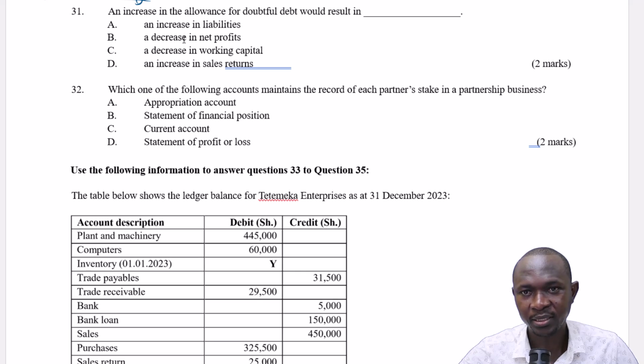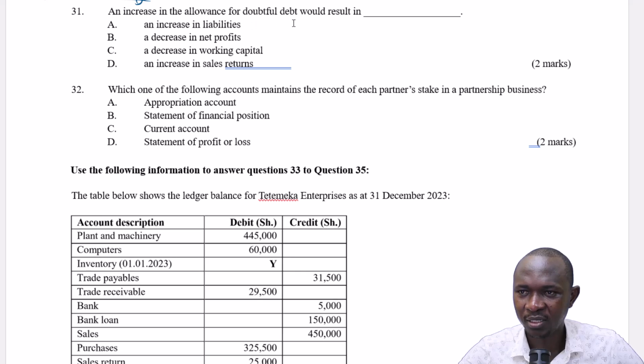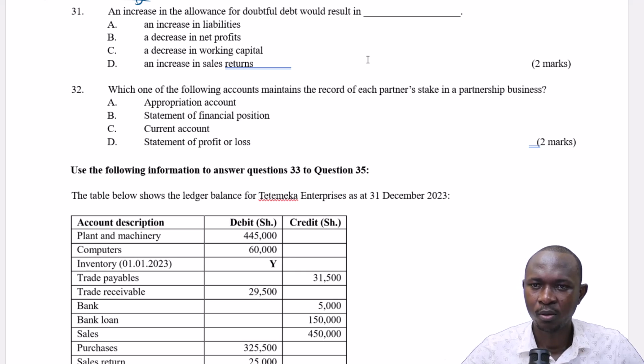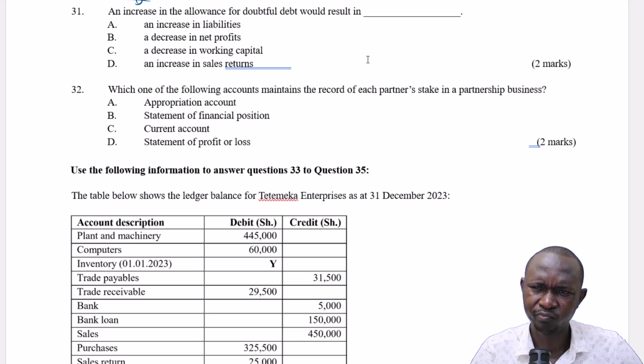So welcome class. In this session we'll look at question 31 to question 40. Let's start. An increase in the allowance for doubtful debts will result in: one, an increase in liability; a decrease in net profit; a decrease in working capital; an increase in sales returns. B is correct.